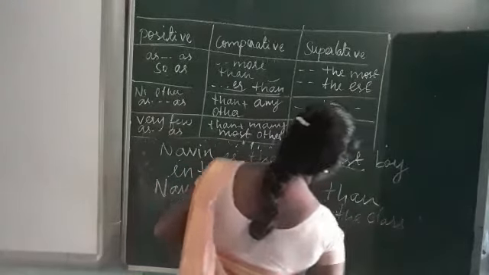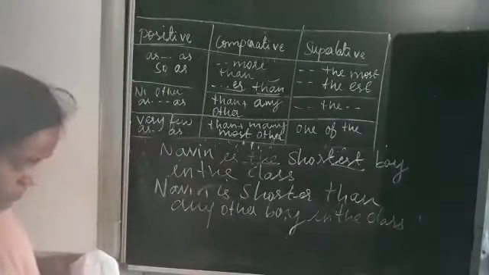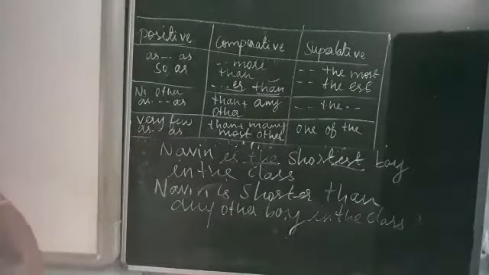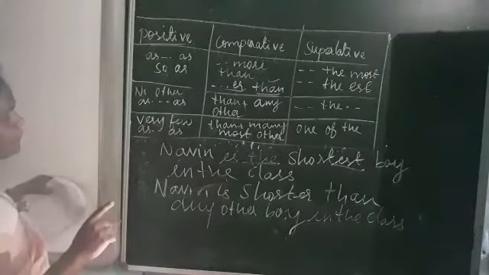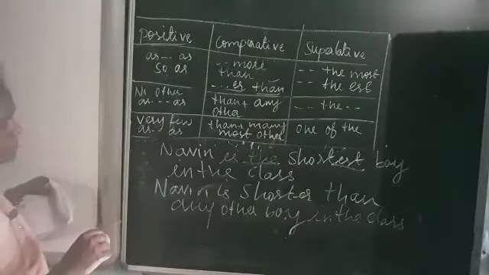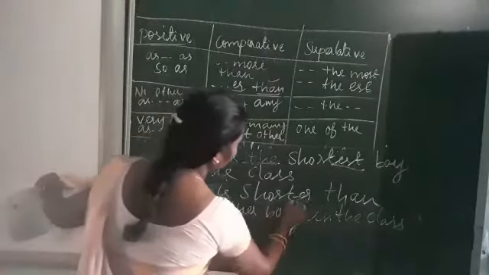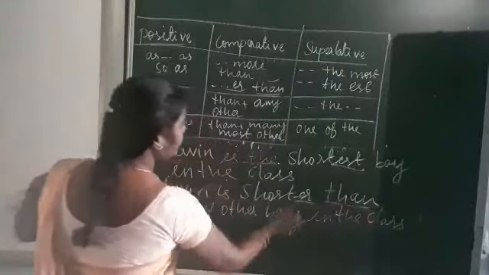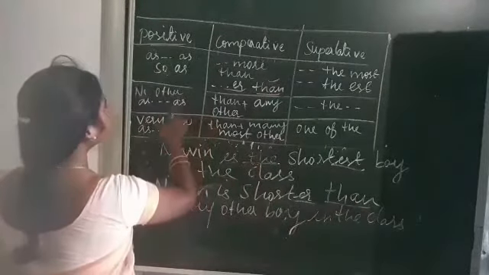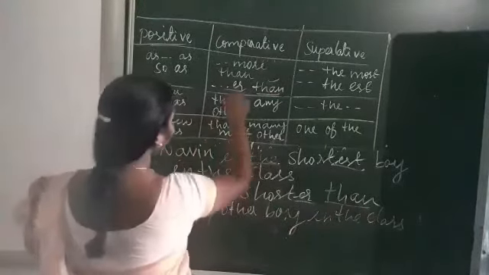Naveen is shorter than any other boy in the class. So in this sentence, it is comparative degree, isn't it? How do we identify? Because I used er plus than, isn't it? Er plus than refers to comparative degree, okay.